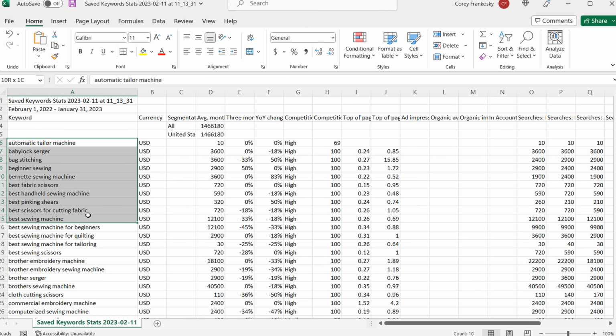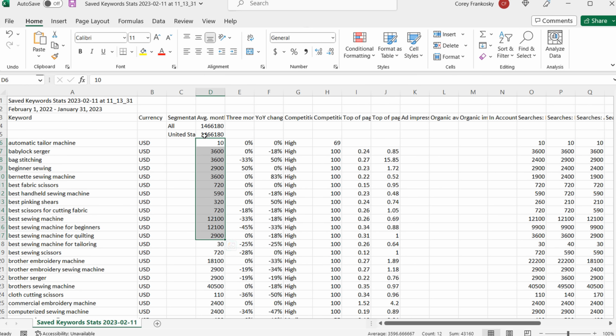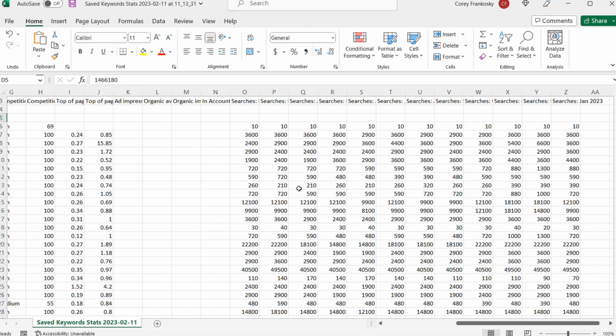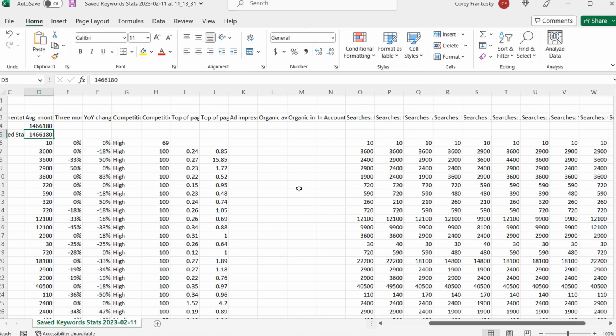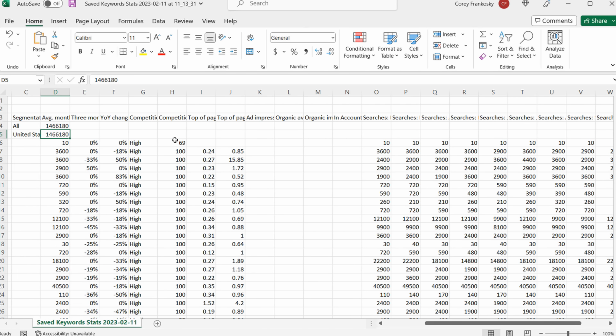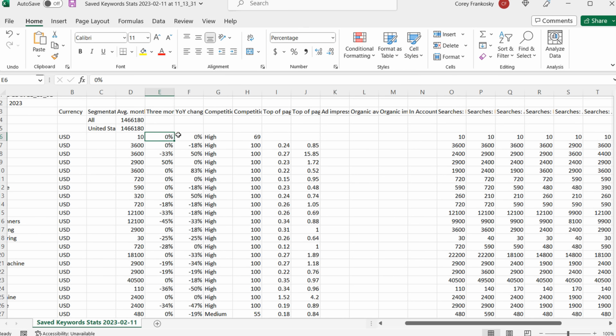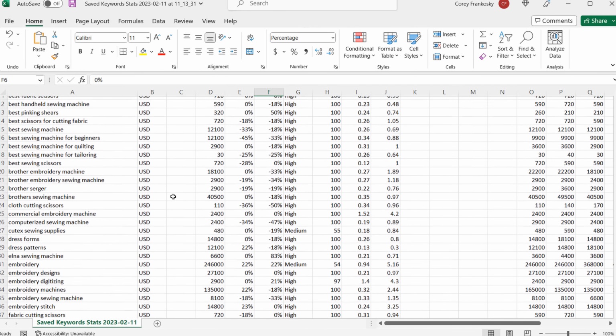So these are all the different keywords here. It looks like they're just ranked in alphabetical order. You can see average monthly searches right here. The total search volume of just these 100 keywords we have is about 1.4, 1.5 million per month. If we scroll over, you can see how many searches these have gotten each month for the last 12 months. You can see the bids, you can see competition index. So there's a lot of different scores here. 3-month change, year-over-year change. I don't pay attention to these ones too much,